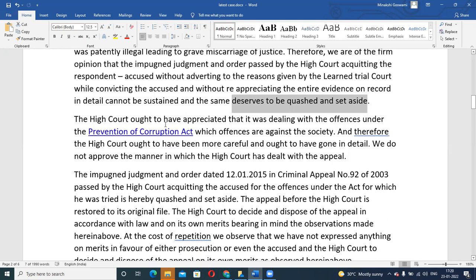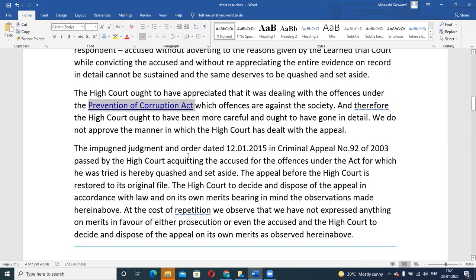Plus, they also said, again and again, that the High Court should have appreciated that they are dealing with a serious case, which comes under the Prevention of Corruption Act, right? And they should have been more careful while giving the judgment. They should have looked at the details as well. Okay, so we do not approve the manner in which the High Court has dealt with this particular appeal which was filed before them.